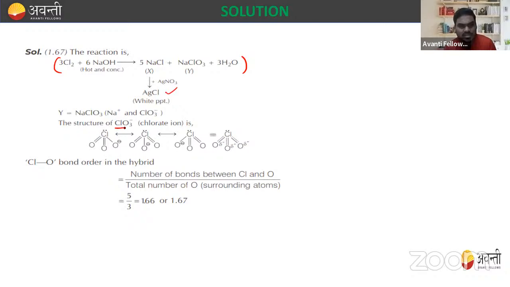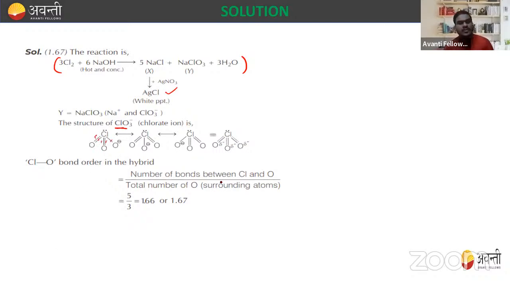So what is the structure of ClO3 negative? This is the main point here, right? ClO3 negative has a structure like this, and it shows resonance. How many resonance diagrams does it have? It has three resonance structures, 1, 2, and 3. So Cl bond order, that is the number of bonds: 1 bond, 2 bond, 3 bond, 4 bond, and 5 bond.